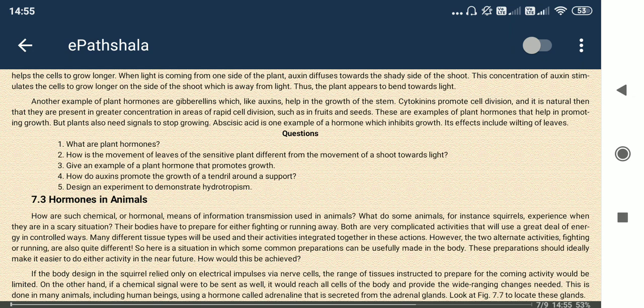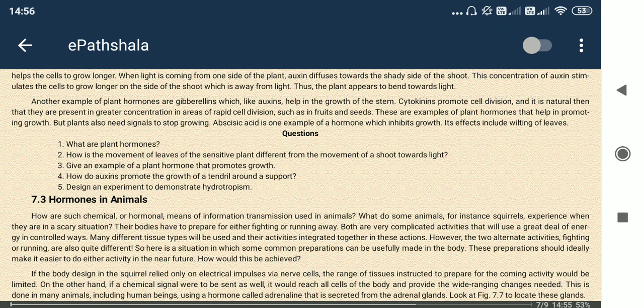Then what it does, it is released from one place and performs some work or some function in some other place or other area, or it could also work on the same site where it is released. If it is working on the same site from where it is released, then it is a local hormone. Otherwise, mostly the hormones are released from tissues or organs and work at some distant places.